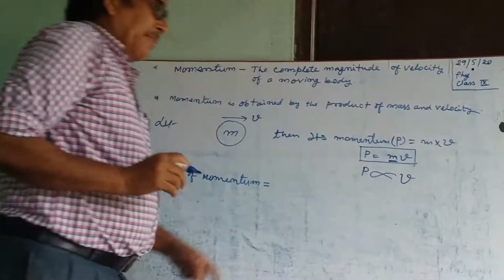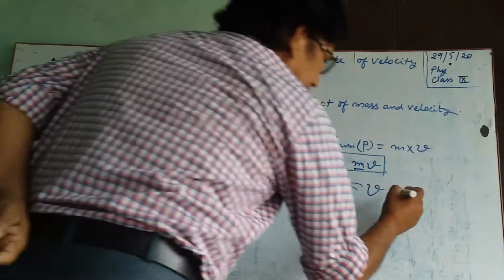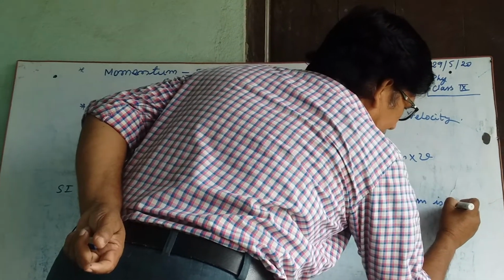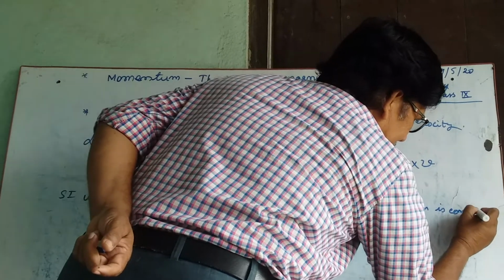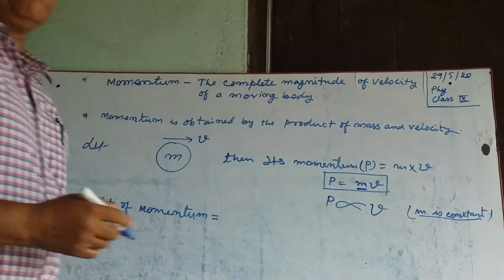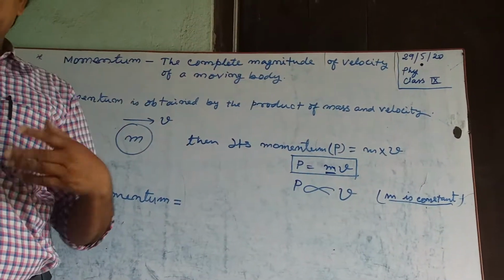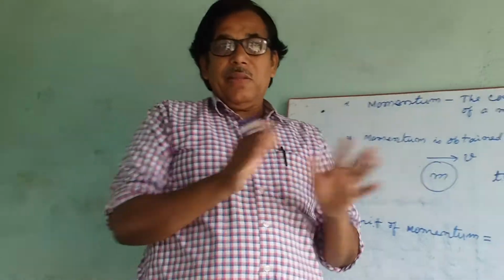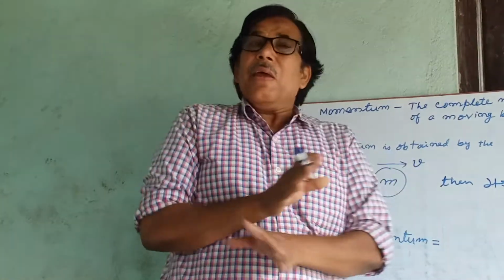It means that m is constant. We know that the mass of a body cannot be changed whether it is taken to space, to the center of the earth, on the surface of the sea, in the desert, on the mountain, anywhere.